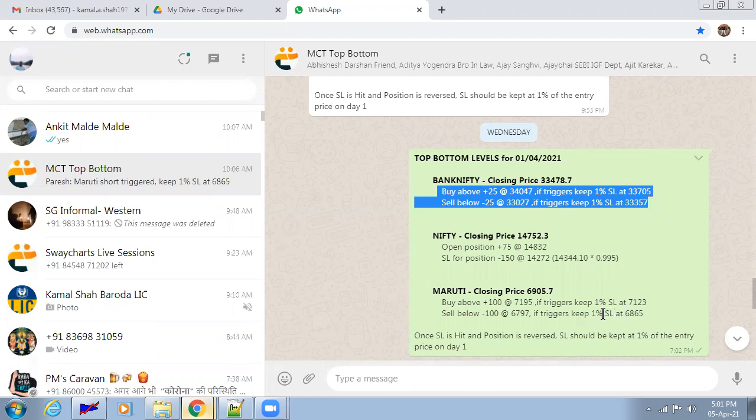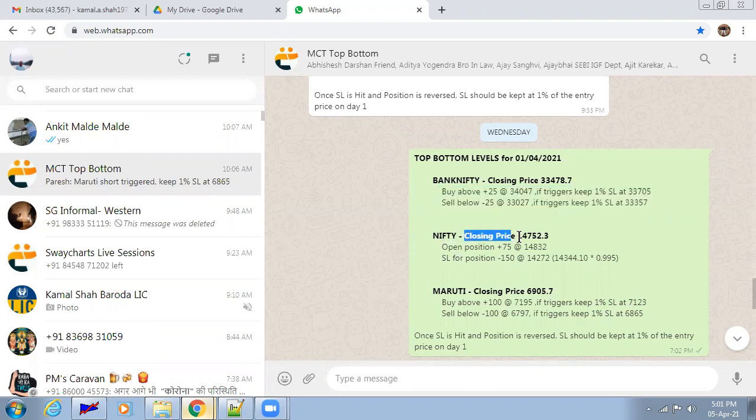Now, suppose you have an open position already, then the next day message will read like this. As with Nifty, we already have an open position here. So you see the closing price, and then we say what the open position currently is. So plus 75, we are long on Nifty at 14,832.